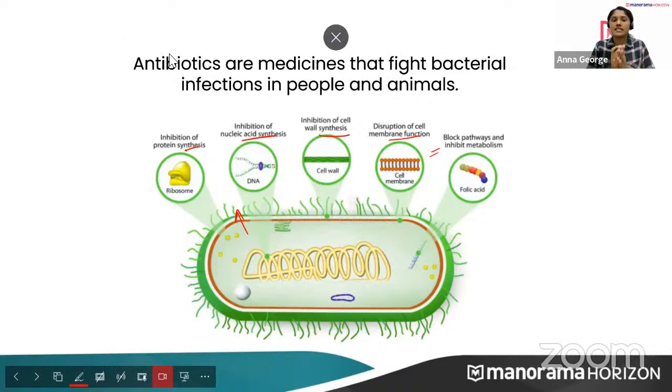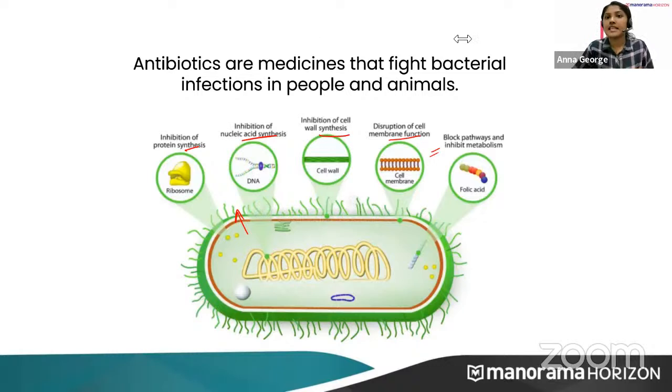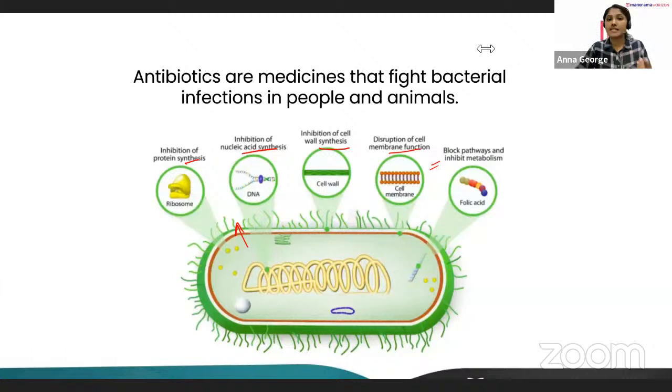So this is the definition of antibiotic. Antibiotics are medicines that fight bacterial infections in people and animals. When we get a fever or a cold, we run to the doctor and the doctor prescribes us some antibiotics, right? So the function of an antibiotic is to fight the bacterial infection in people and animals.